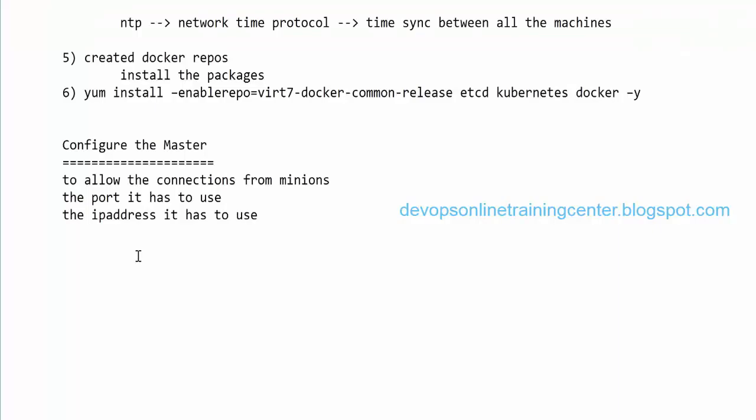So while configuring the master, first we changed etc Kubernetes and then config. This is the file, and second file is etc etcd.conf, and third file is etc API server.